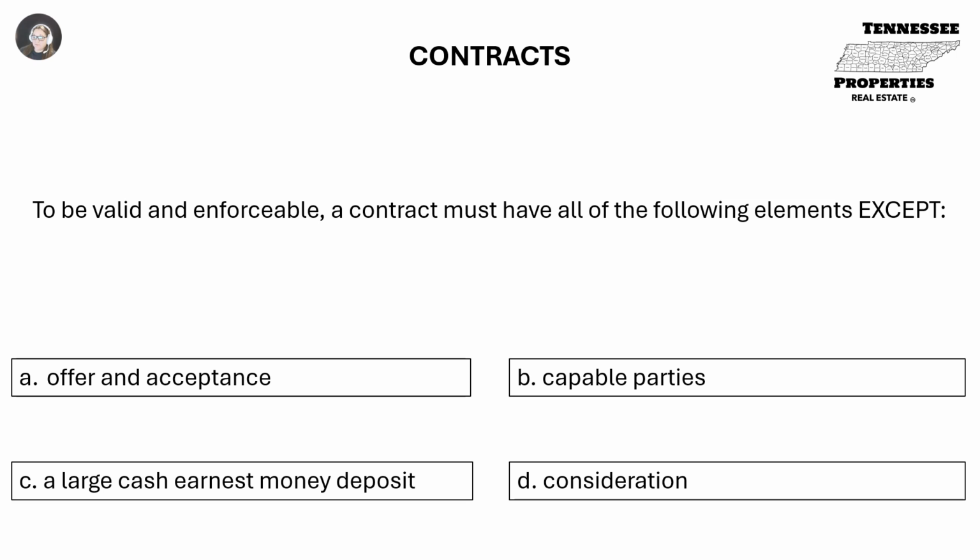To be valid and enforceable, a contract must have all of the following elements except A. Offer and acceptance. B. Capable parties. C. A large cash earnest money deposit. Or D. Consideration. C. A large cash earnest money deposit.